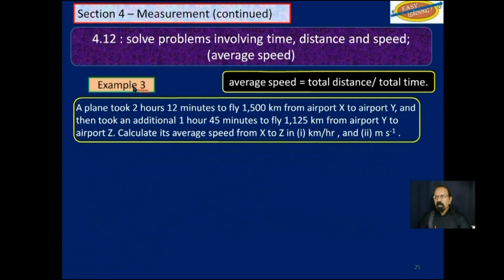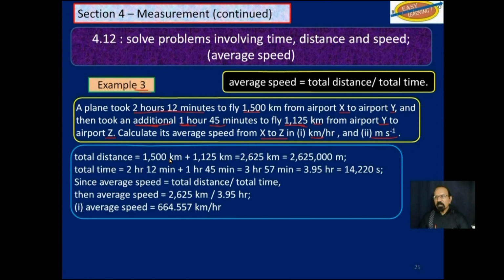Example 3. A plane took 2 hours and 12 minutes to fly 1,500 kilometers from airport X to airport Y, and then took an additional 1 hour 45 minutes to fly 1,125 kilometers from Y to Z. Calculate its average speed from X to Z in, first of all, kilometers per hour, and secondly, meters per second.